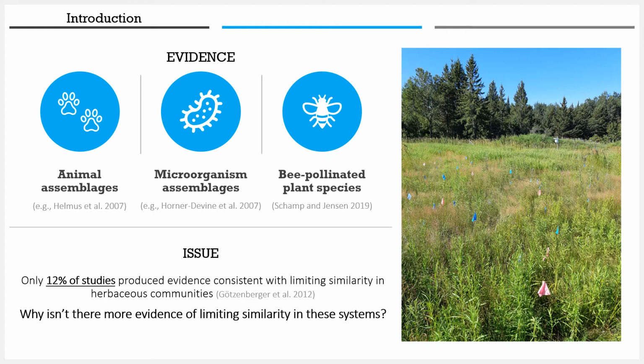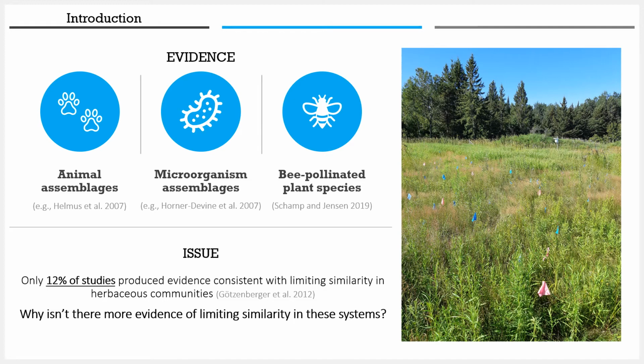And in 2019, my supervisor co-authored a study that identified temporal niche separation between coexisting bee-pollinated plant species in an old field meadow. This study adds to a mere 12% of studies that have found evidence consistent with limiting similarity in herbaceous vegetation communities like old field meadows and grasslands. Although findings are rare in these communities, limiting similarity has been found in other assemblages and is expected under classical niche theory. So why isn't there more evidence?